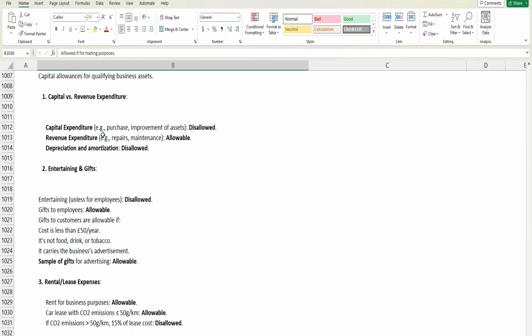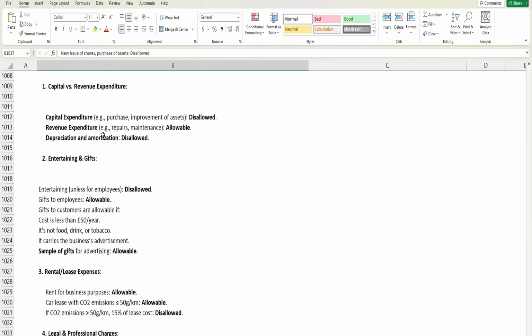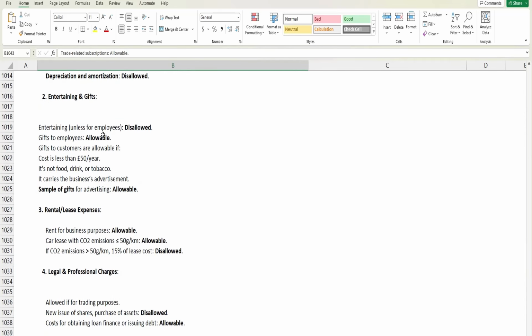And if it is of a revenue nature, we need to check whether it's an initial repair to bring the asset into usable condition, or a general repair. And for depreciation, it's clear cut, no doubt. Okay, coming to the other topic of entertainment and gifts.